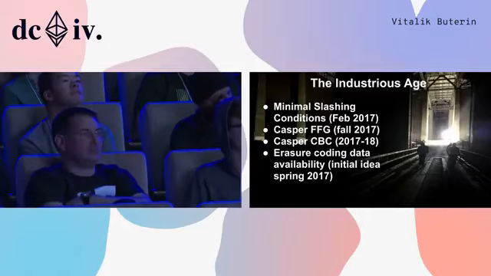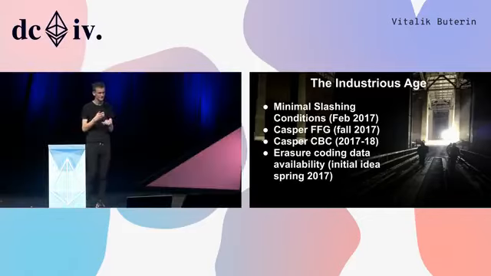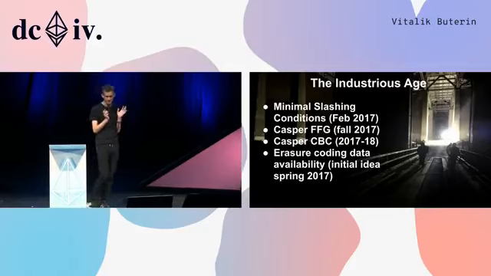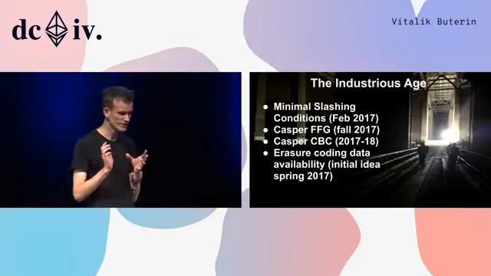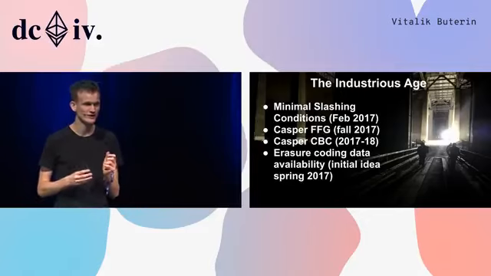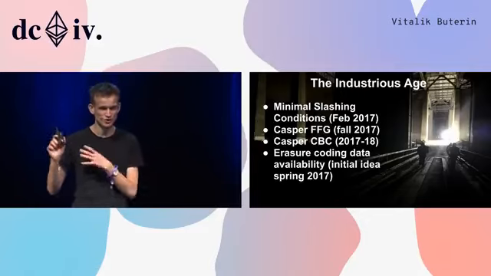So after this, we started making huge progress and very quickly, right? So during all of this time, there were these different strands of research that were going on. Some of them around proof of stake and trying to do base layer consensus more efficiently. Some of them were around scalability and trying to shard base layer consensus. Some of them were around improving the efficiency of the virtual machine.